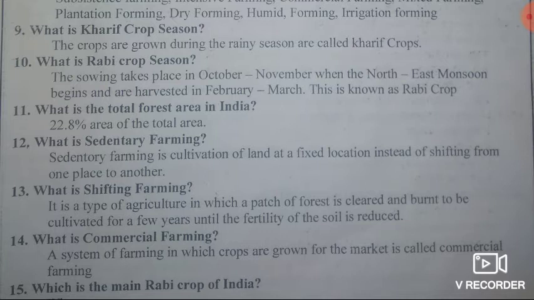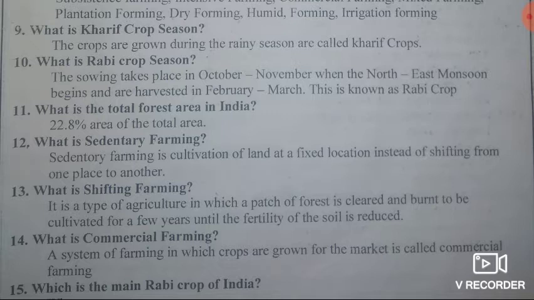Thirteenth question, what is shifting farming? Answer, it is a type of agriculture in which a patch of forest is cleared and burned to be cultivated for some years until the fertility of the soil is reduced.